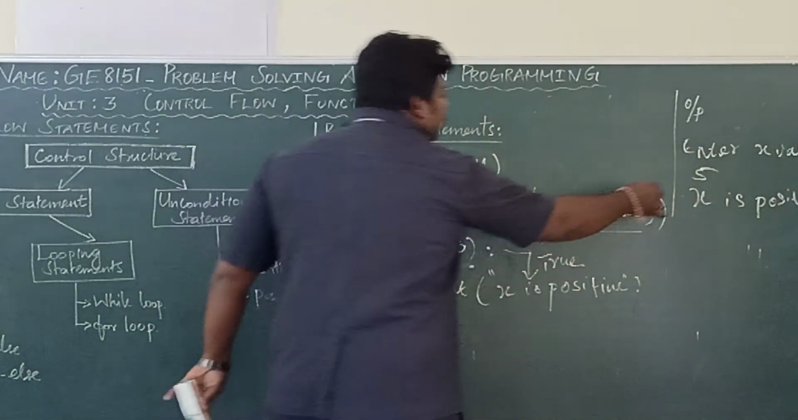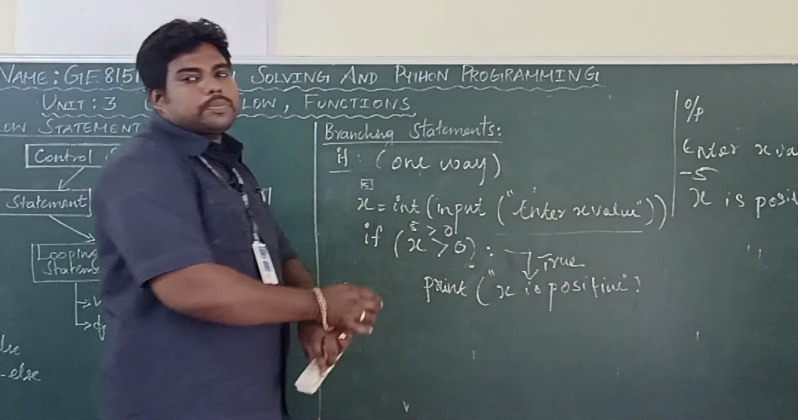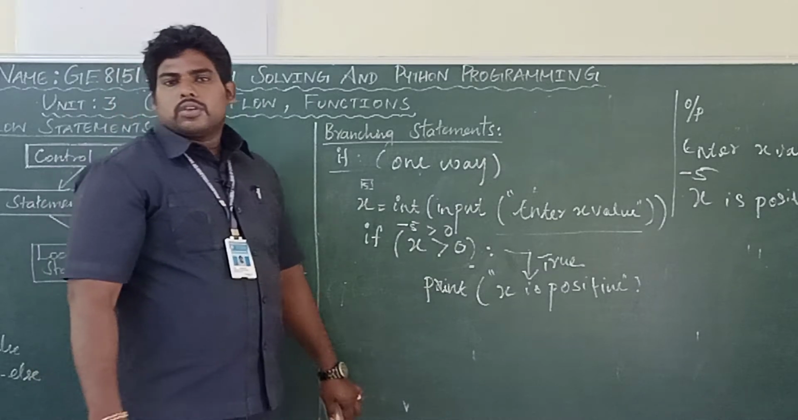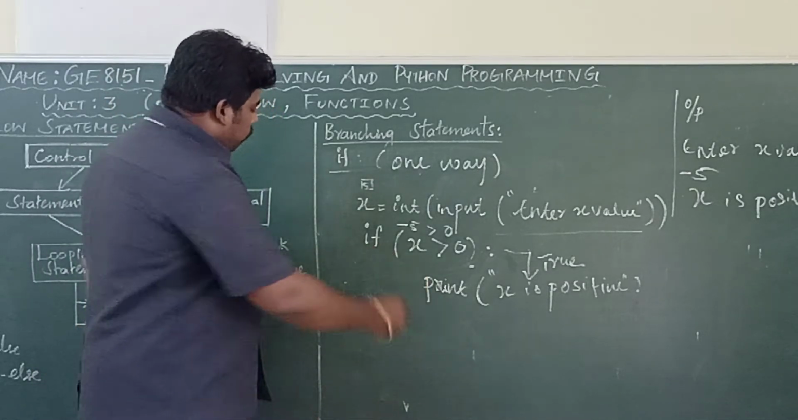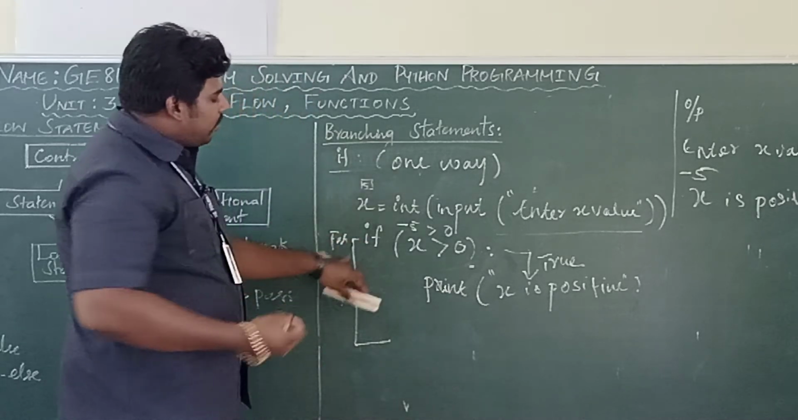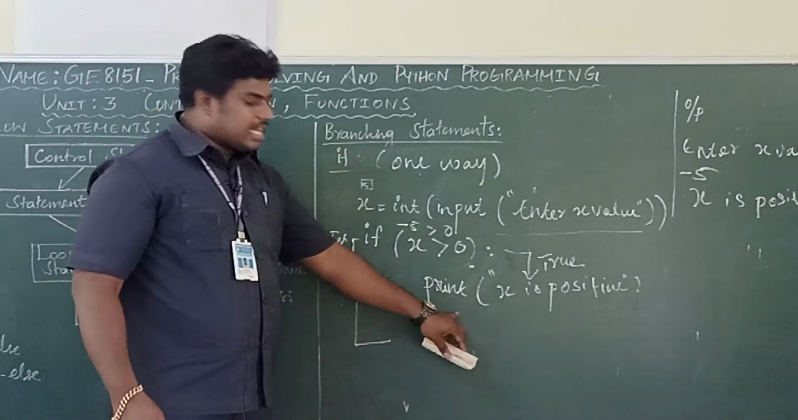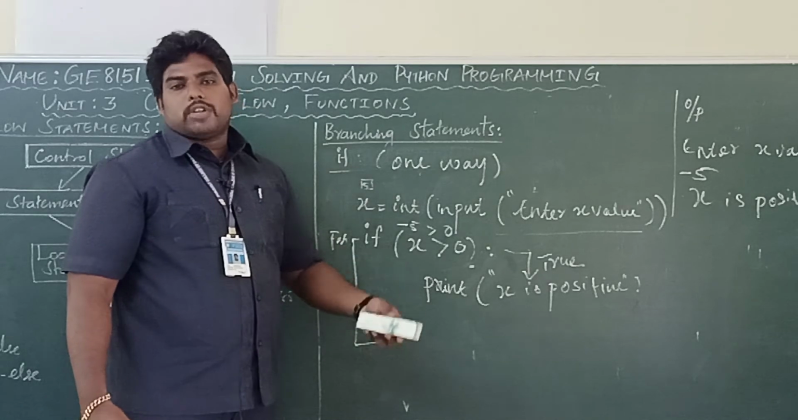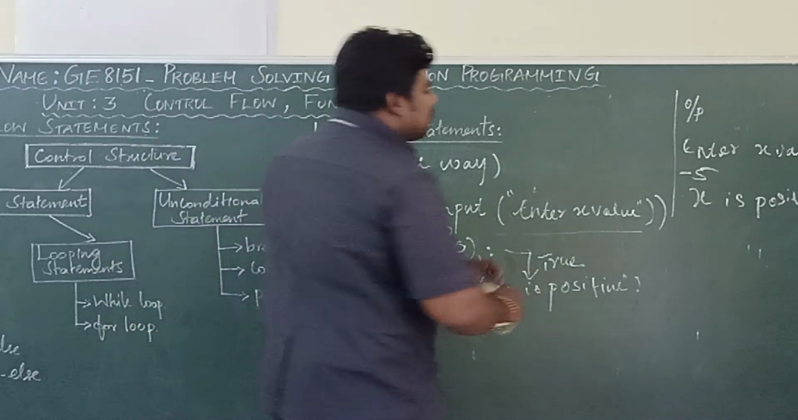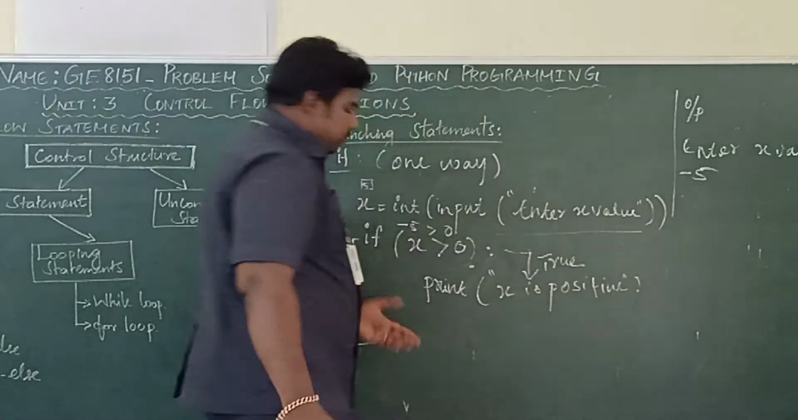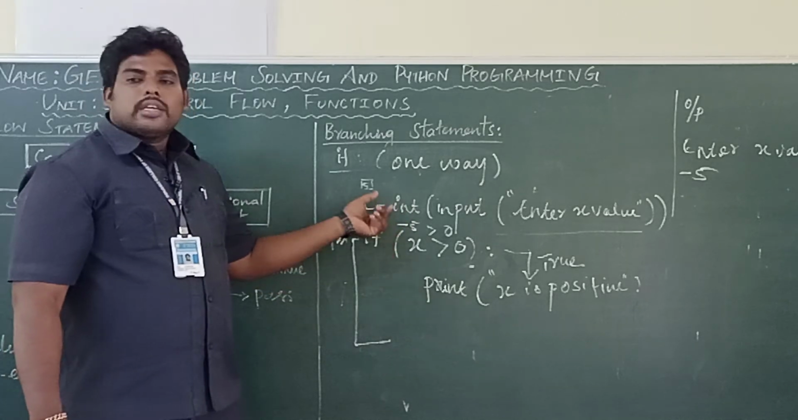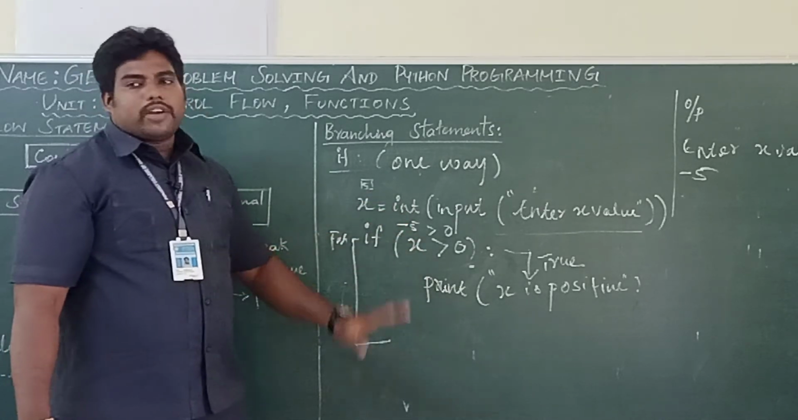Suppose you are giving the input as minus 5. What will happen? The condition is false. So it will come out of the if. Here no statements are there. So your program will be terminated. Okay, if your input is -5, you won't get any output. As per this program, you won't get any output. Only it is checking a condition. If it is true, the body will be executed.